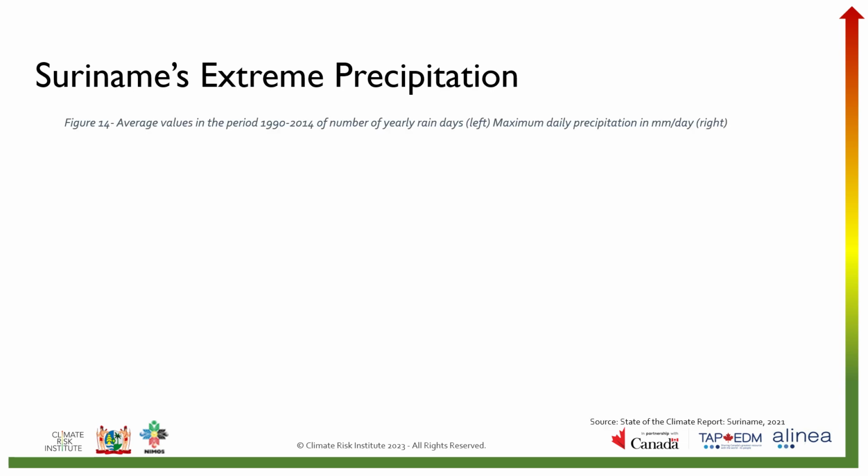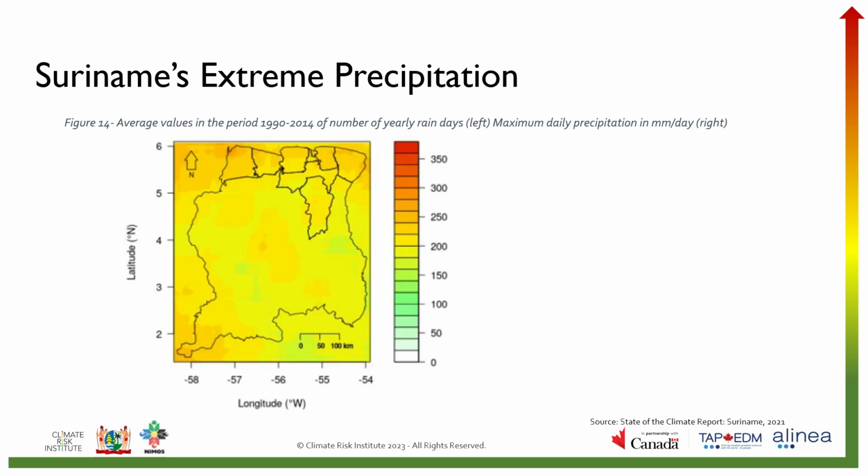What about extreme precipitation? This first map is showing the average number of yearly rain days between 1990 to 2014. We can see based on the yellow and orange colors, the range of yearly rain days is somewhere between 200 to just over 250. Rainy days are slightly more frequent on the coast, the center, and in the southwest region of the country, and less so on higher ground towards the southeast. Suriname tends to experience a high number of rainy days.